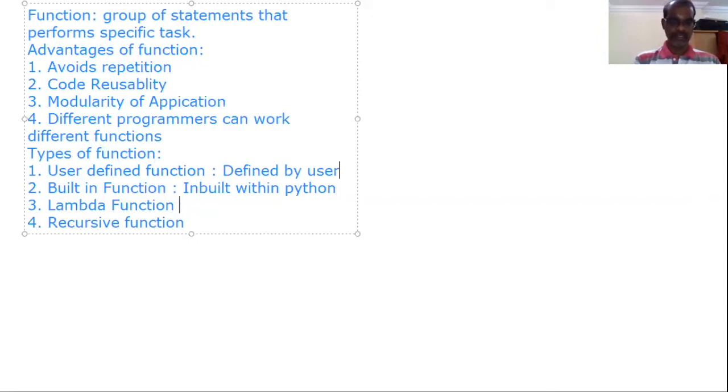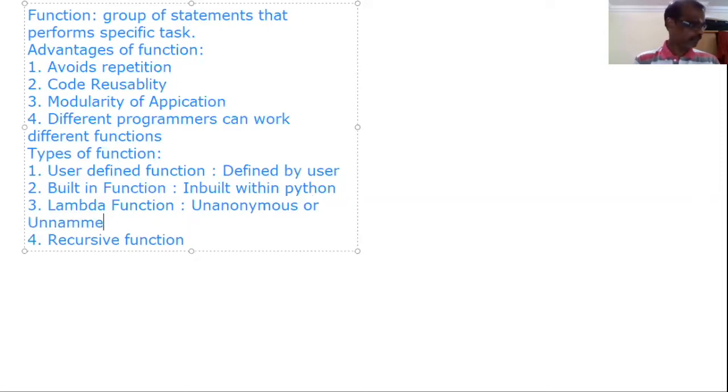Lambda function, or we can call it anonymous or unnamed function. No need to give any name for the lambda function. That is lambda function, or anonymous function, or unnamed function. Next one is recursive function. A function calls itself. That is what is called a recursive function. First we will see user defined function.